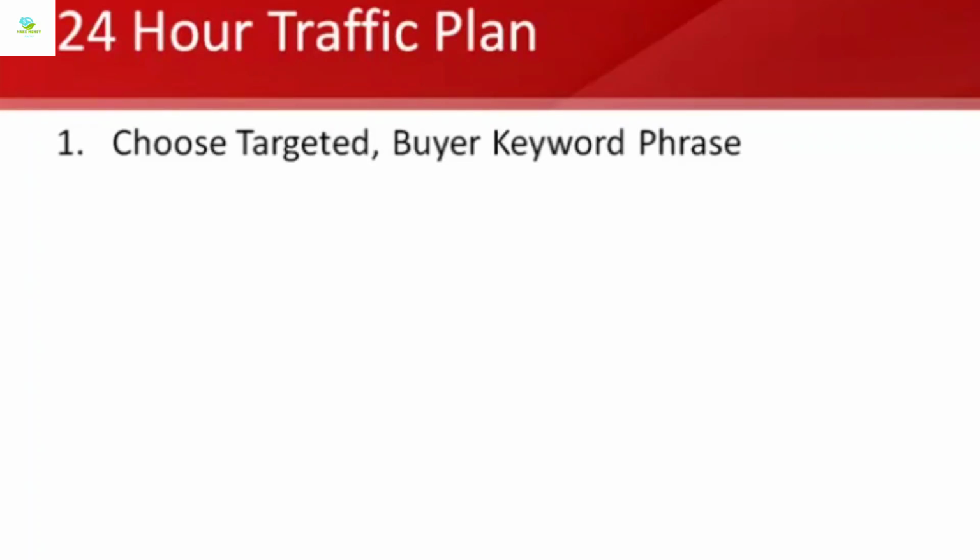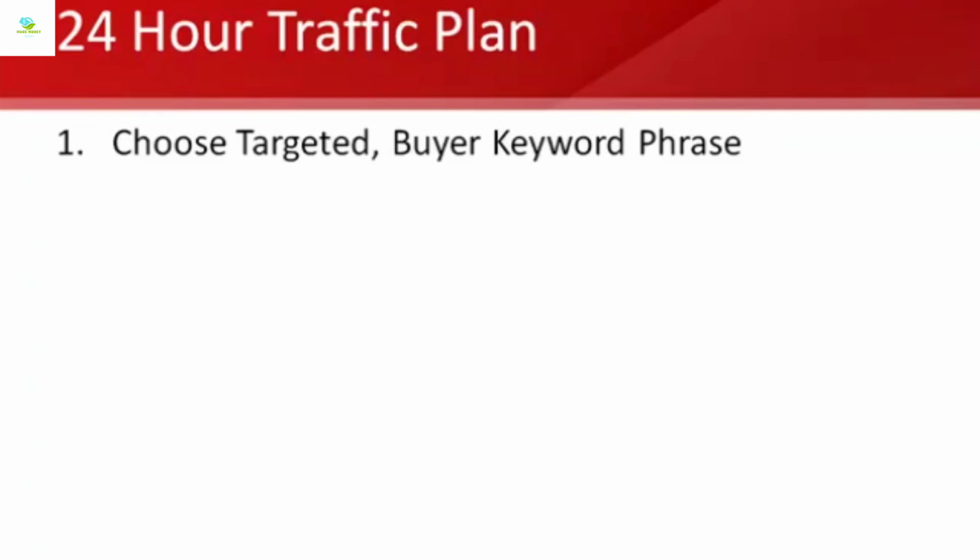And so the main focus here is to narrow down on a targeted buyer keyword phrase that's related to your niche. I'm going to show you on the screen how to do that, but you can use the AdWords keyword tool. It's A-D-W-O-R-D-S, AdWords keyword tool, and you just type in the root domain name. So for example, if you are a business in Tulsa, Oklahoma, you might say Tulsa chiropractors and see what kind of keyword options come up that way.